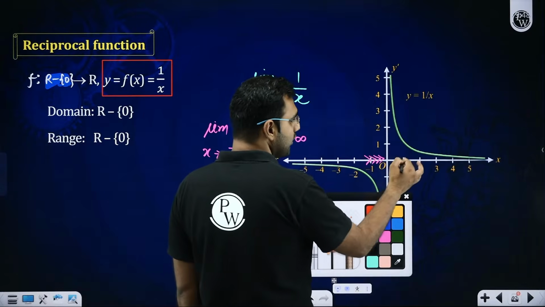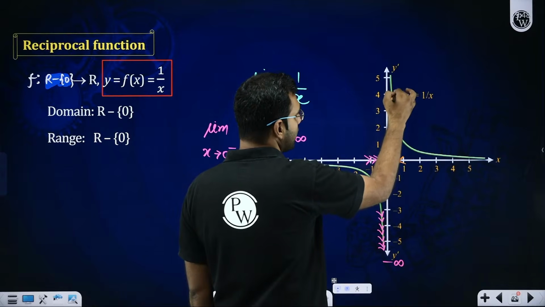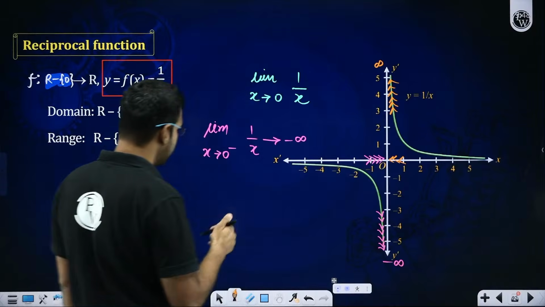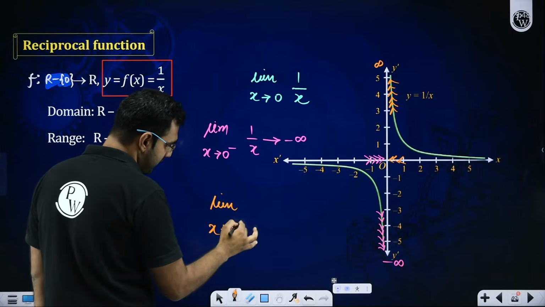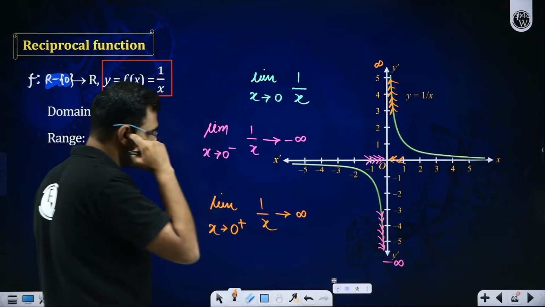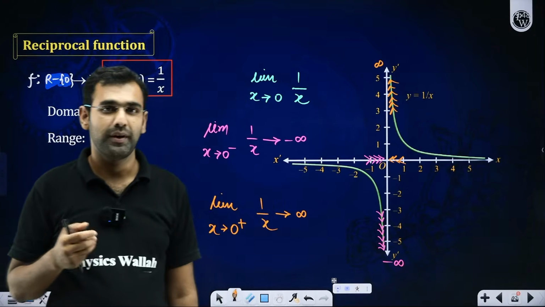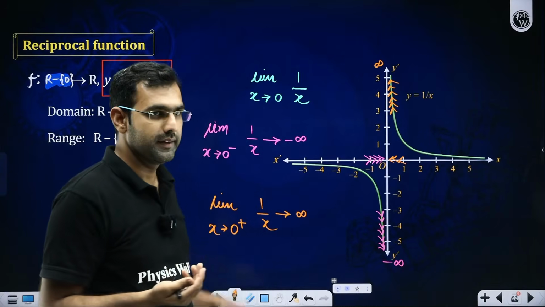For example, when you approach 0 from the right hand side of 0, the curve goes up and up and up towards infinity. So this is mathematically written as limit x approaching 0 from its right hand side of 1 by x, which approaches plus infinity. So when you say positive infinity, negative infinity or not defined, it is simply this.